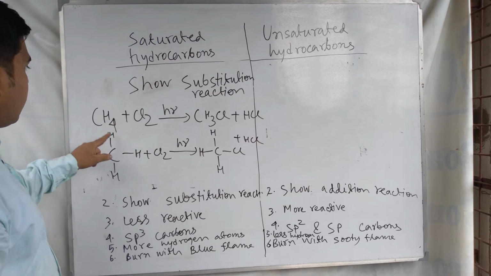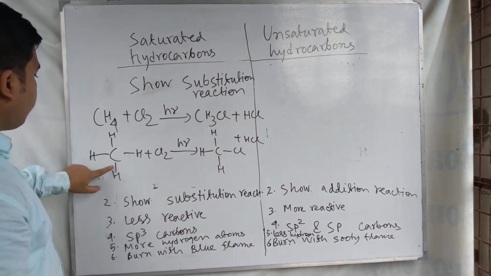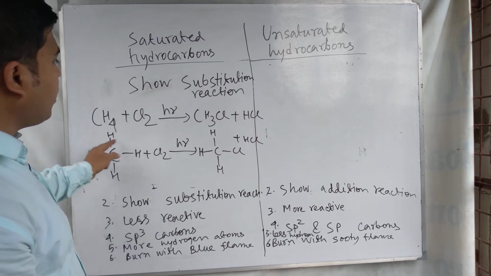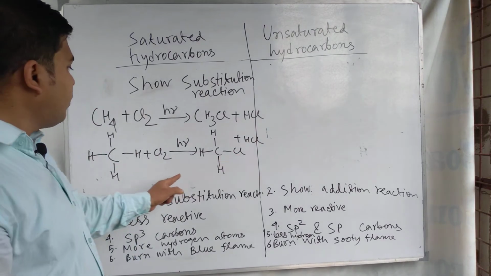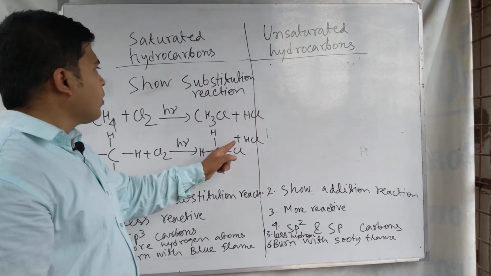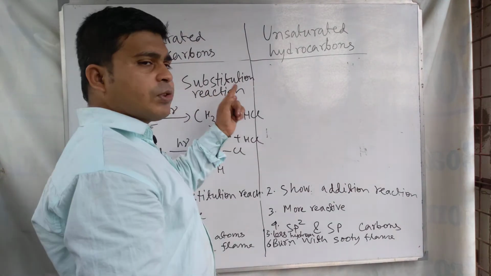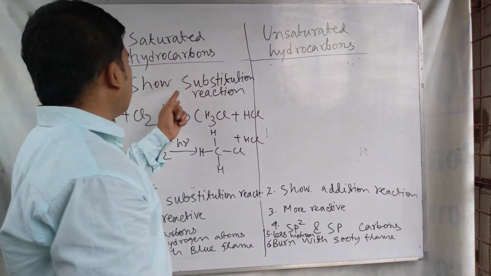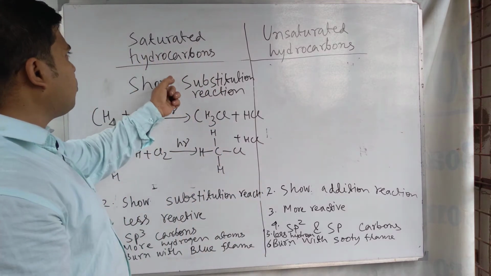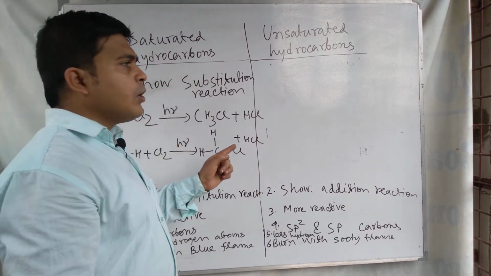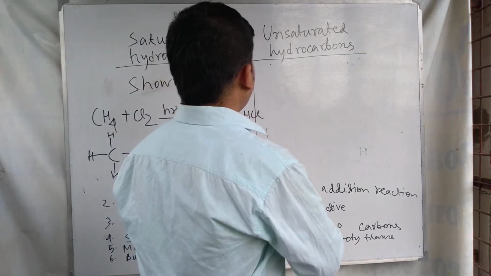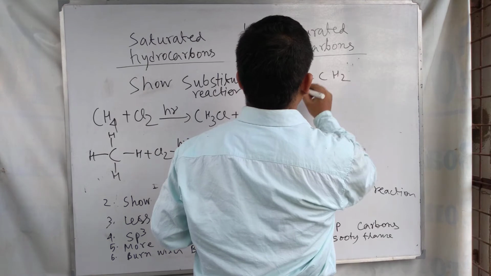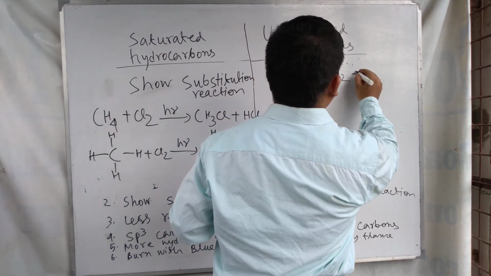Here in methane there are 4 hydrogens, and among these 4 hydrogens, one hydrogen atom is substituted by a chlorine atom, and this is why this shows substitution reaction. All this type of saturated hydrocarbon shows substitution reaction, but for alkene or unsaturated hydrocarbon,